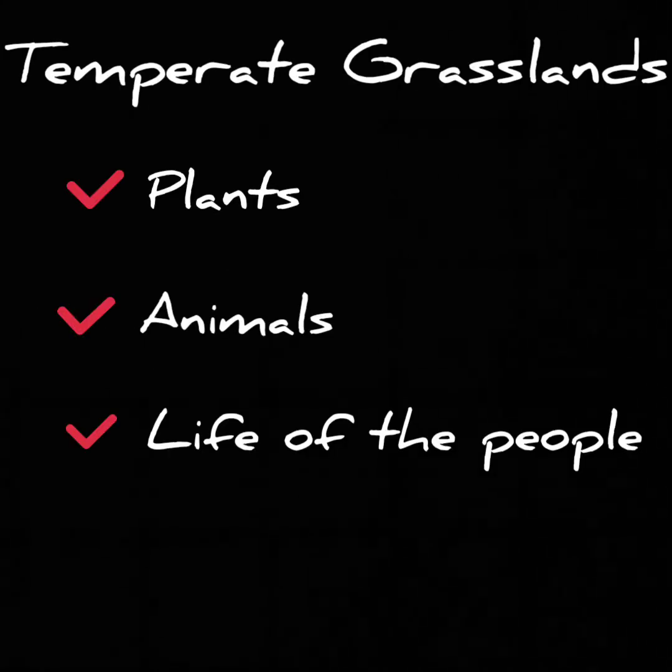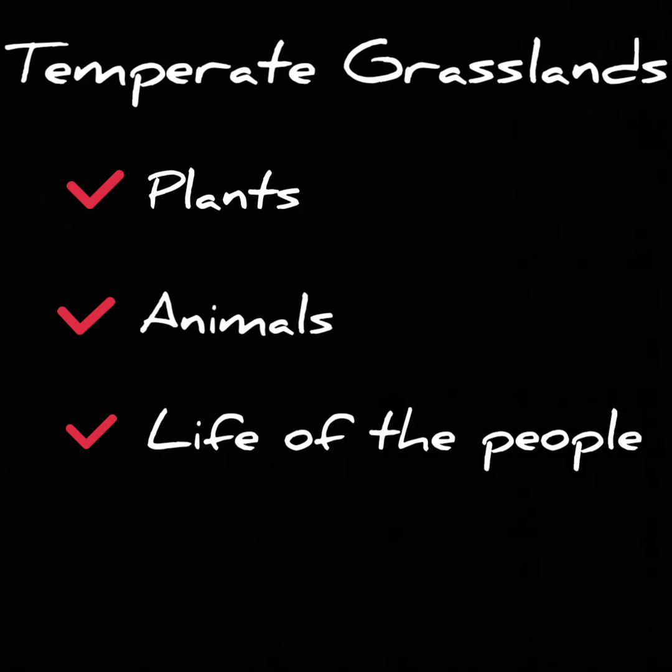Okay, now it's clear to all of you. Now, what's the chapter's name? Yes, the chapter name is Temperate Grasslands. So in this chapter we are going to read all about temperate grasslands like plants, animals and life of the people. So continue with the topic temperate grasslands.